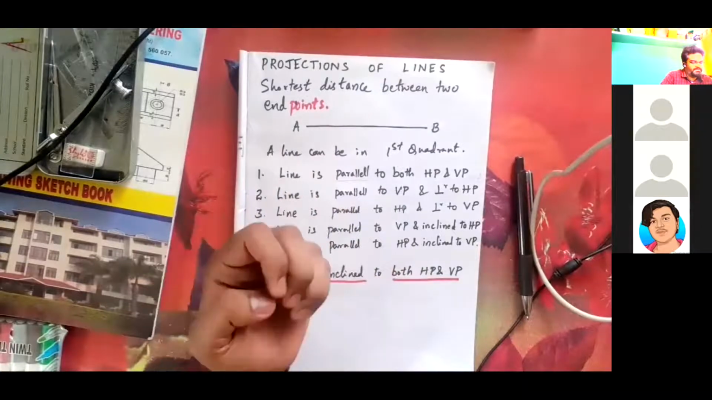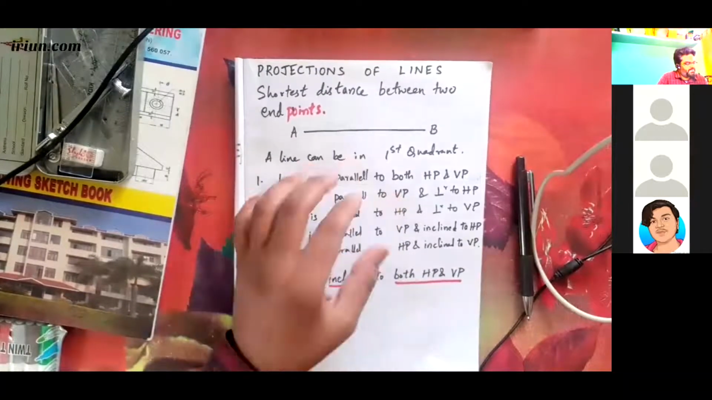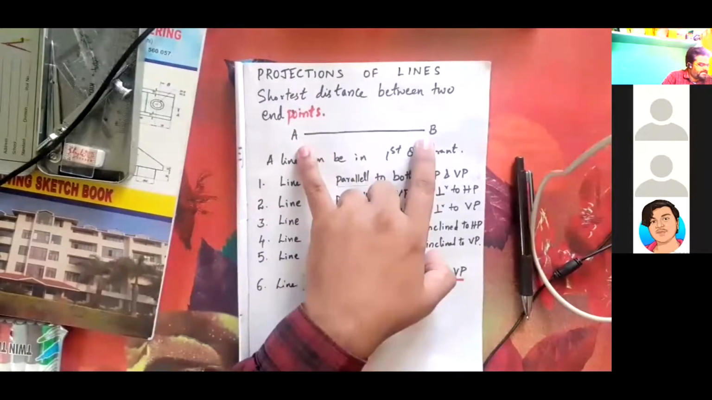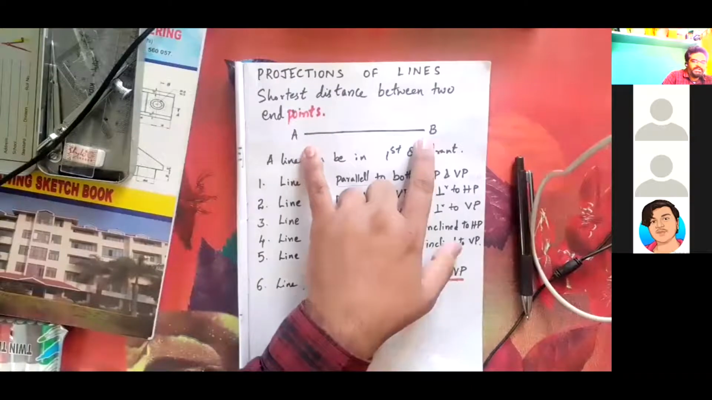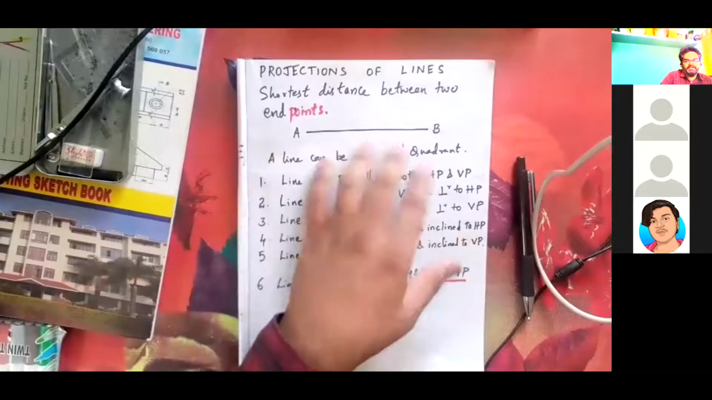And then we started with projections of lines. That is, it is the shortest distance between two endpoints. We are not mentioning the endpoints here as a dark line. If you draw a line, that means it is a set of points which are arranged in a linear fashion.